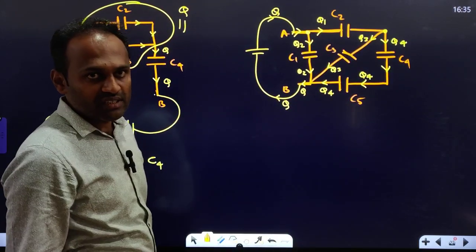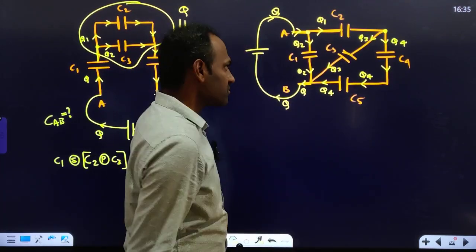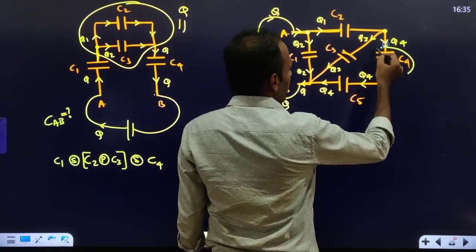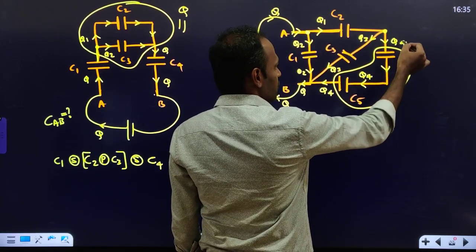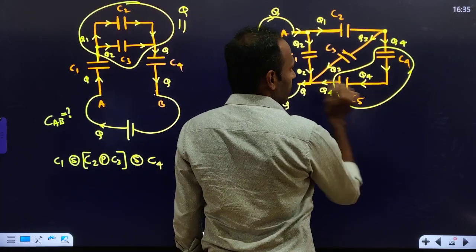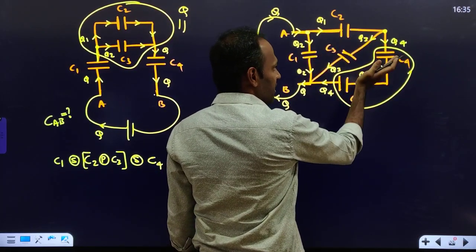Right? Which capacitors are in series? If charge is the same, series. If charges are different, parallel. So here C4 and C5 are in series because the charge in this is Q4 and the charge in this is Q4. These two are in series. And the charge in C3 is different. Here it is Q3, here it is Q4.